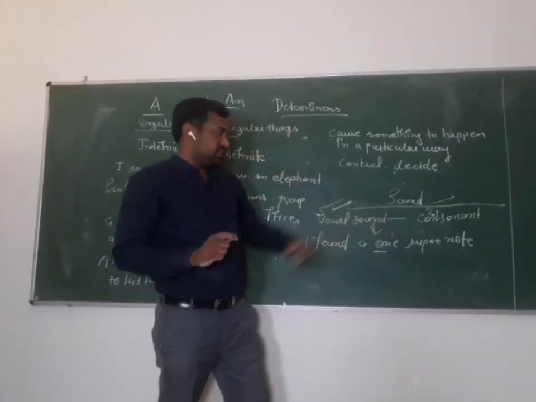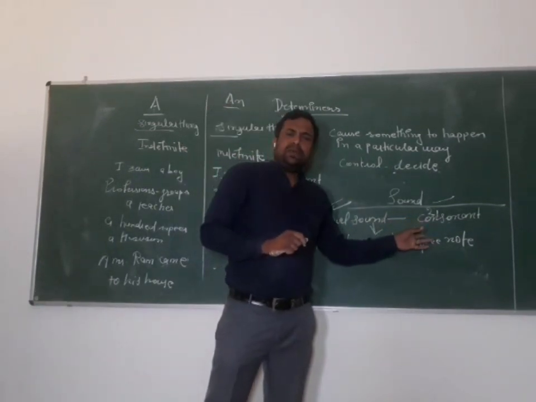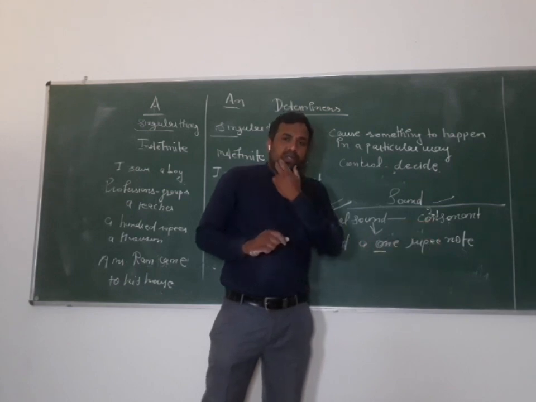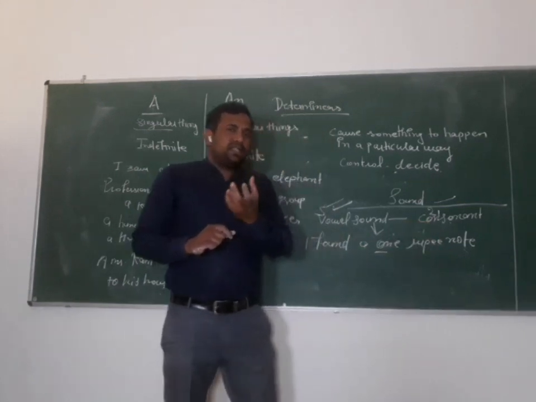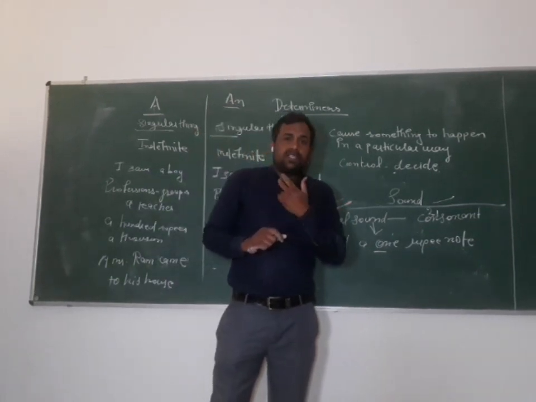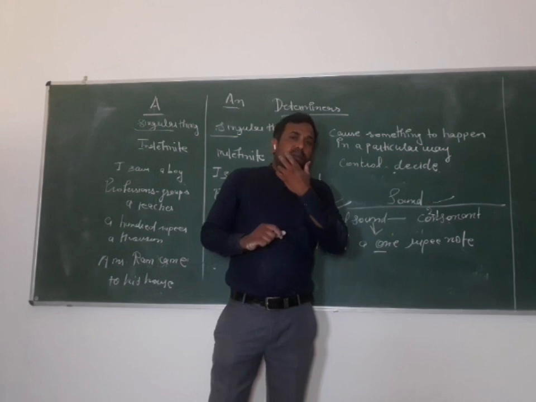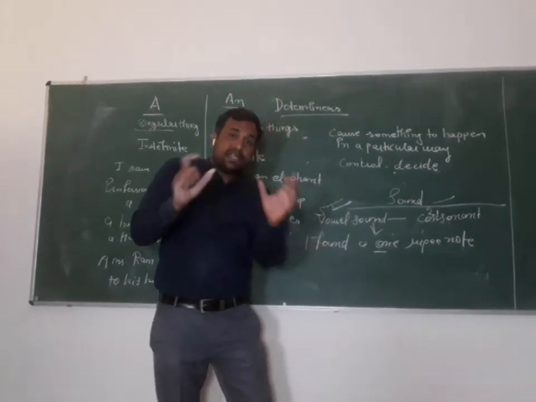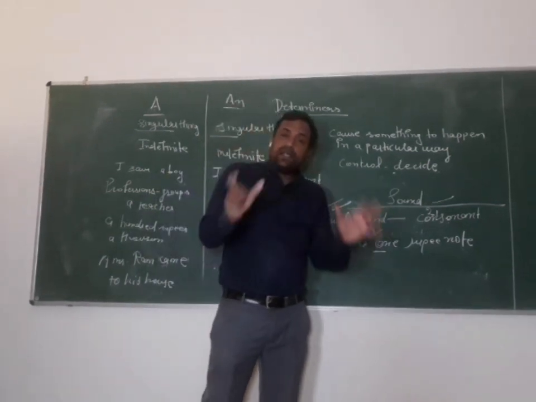What are consonants? While pronouncing any consonant letter, you feel the movement in your mouth. Now see, T in the mouth. C, H. You feel the movement in your mouth. You feel your tongue is active. You feel your jaw is active.